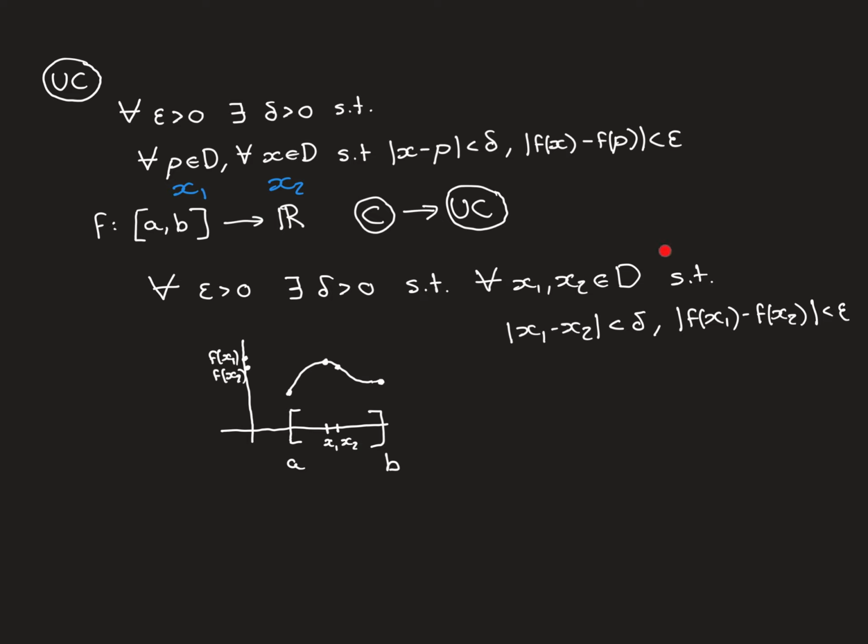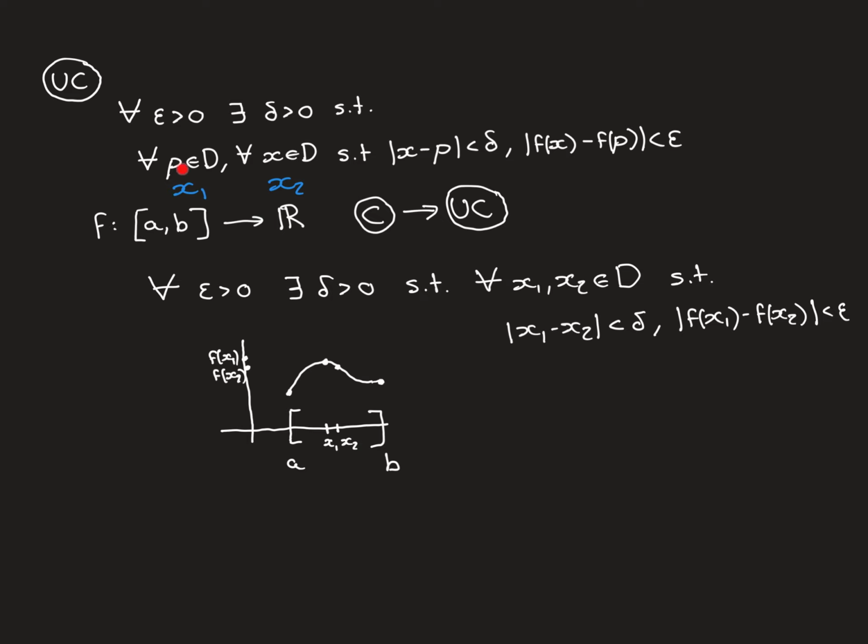So that's another way of looking at this definition, that there is this value delta such that any 2 points that you pick in the domain that are close enough to each other, i.e. the modulus of their difference is less than delta, then if you look at the modulus of the difference between their image points, they'll be within epsilon closeness of each other. So that's another but equivalent way of looking at this definition.